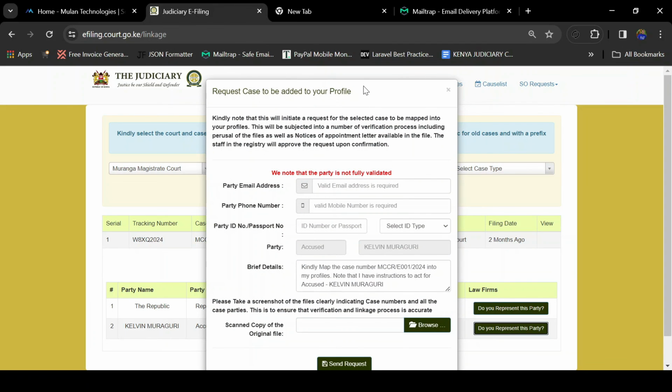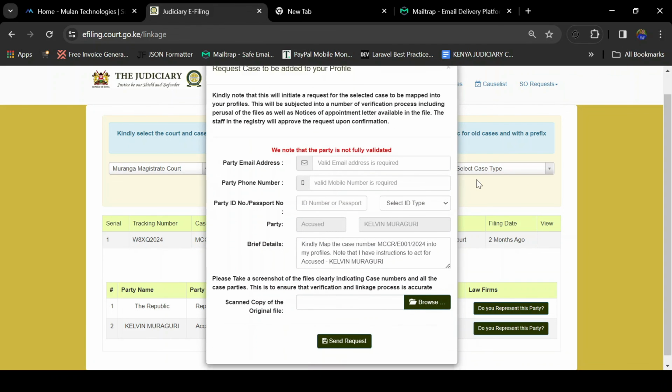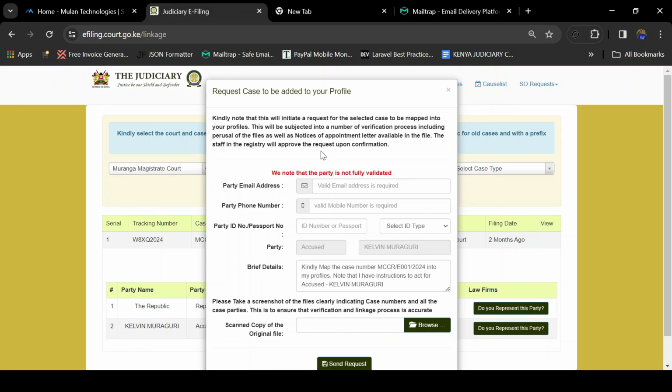A pop-up window that requests to be mapped to that case will be shown. Here, you will be asked, kindly note that this will initiate a request for the selected case to be mapped into your profile. This will be subjected to a number of verifications, a process which includes review of the file as well as the notice of appointment letter available in the file. So here you will enter the party name. Let me say this is the party name.